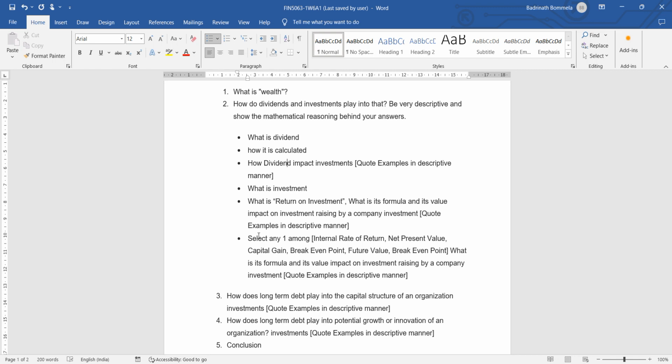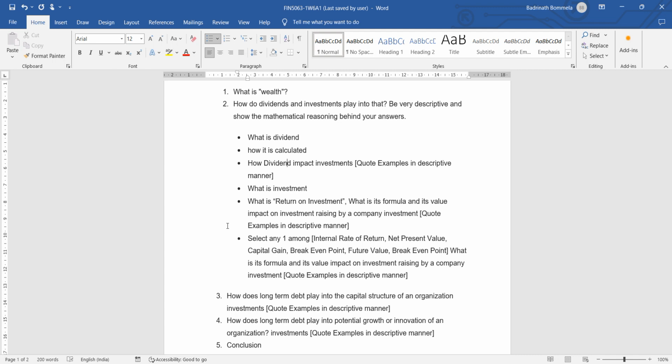Then we go for the company that is paying larger dividends. Okay, so that is how we calculate the dividend value and how it will impact the generation of investments. So discuss what is dividend, what is the formula for calculating dividend and how it is calculated, and in what way it will be impacting. Then you should quote certain examples.